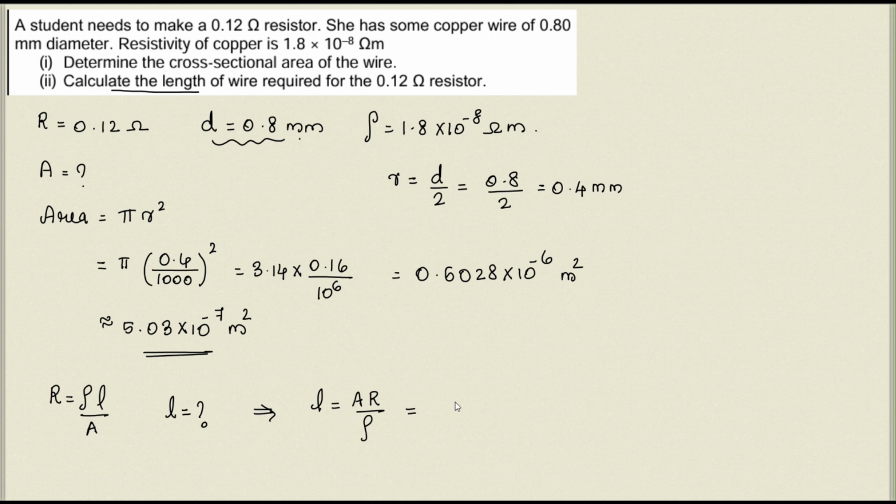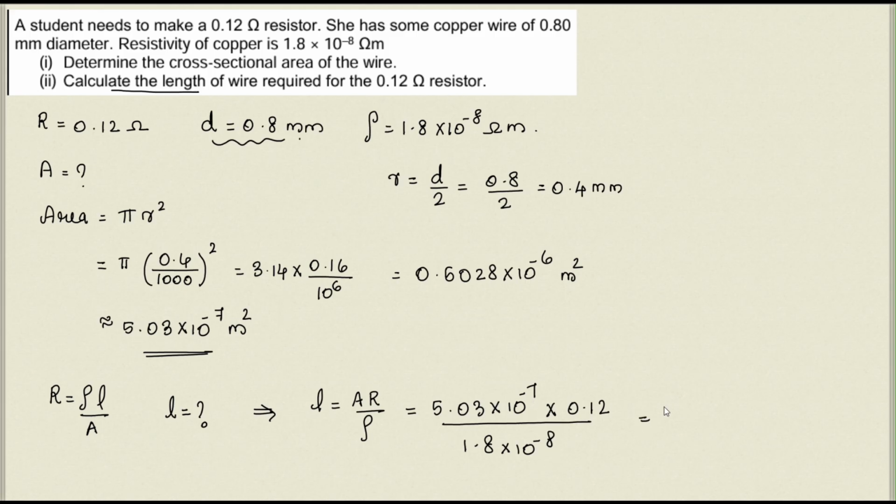That is equal to the area of cross section, which we have just found, 5.03 into 10 raised to minus 7, into its resistance, which is given as 0.12 ohm, divided by its resistivity, 1.8 into 10 raised to minus 8. As I always say, it's better not to touch the powers of 10.